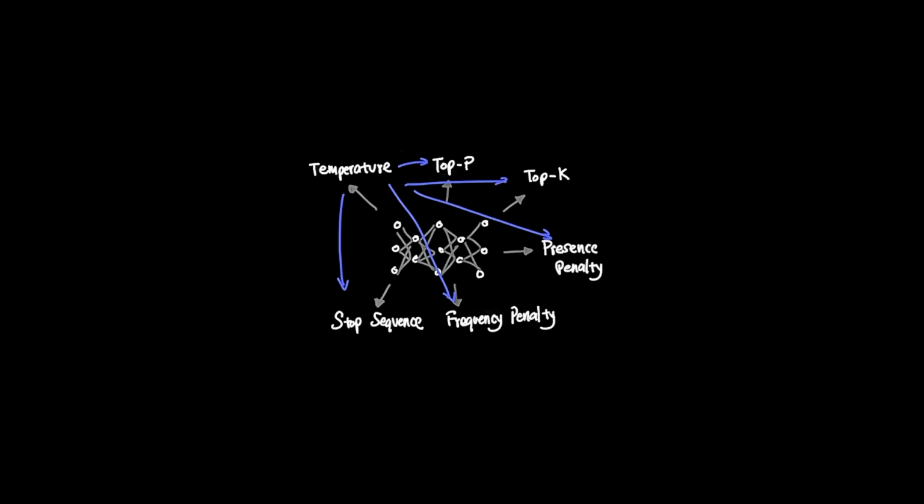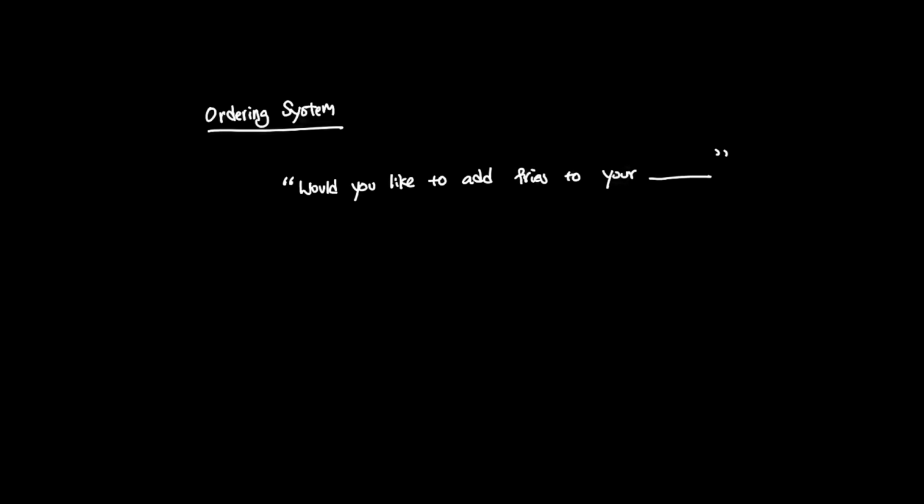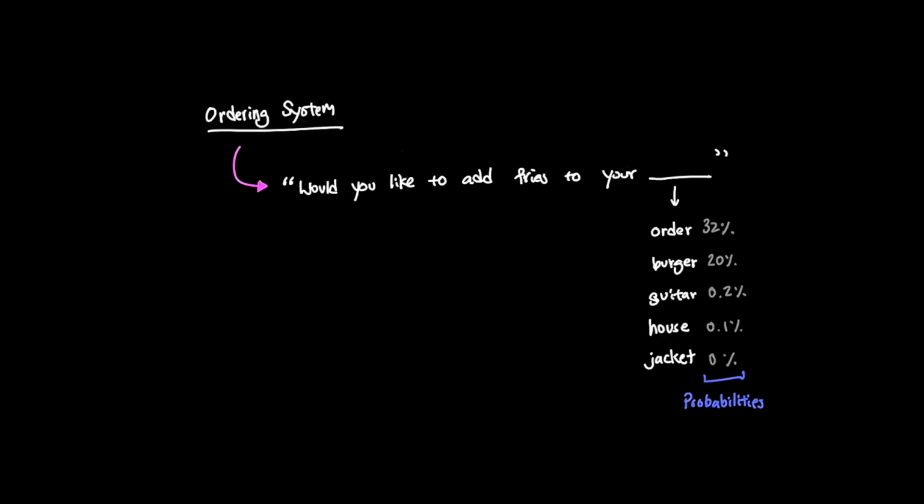When we go beyond temperature, things start to get a little bit technical. For example, top P allows us to control what words get into the contestants list before they're considered as an option. So back to the Taco Bell ordering system, if I say, would you like to add fries to your blank? The next word that could occur can vary in probabilities. So if I set the top P value to be 0.5, then all possible next words are sorted and the model will only sample from the next words in probability order until the cumulative percentage of all the words reaches 0.5, and only out of those it will choose from.